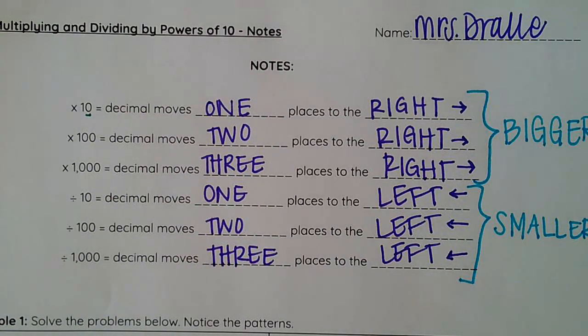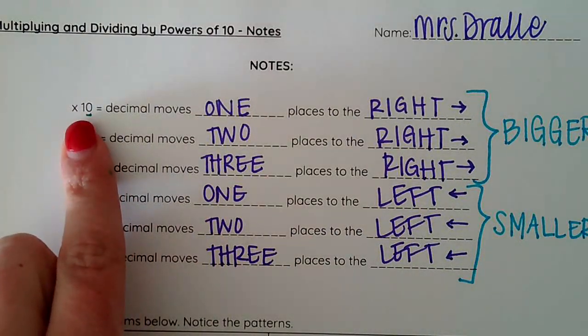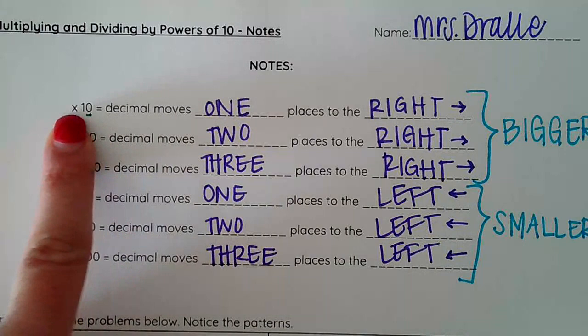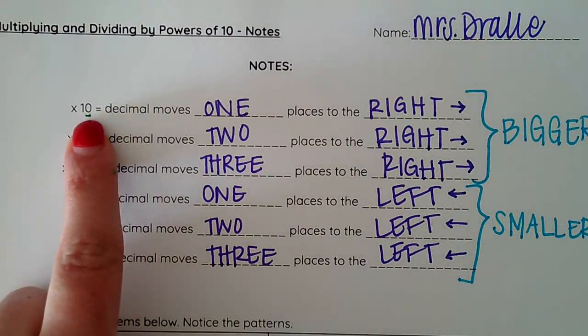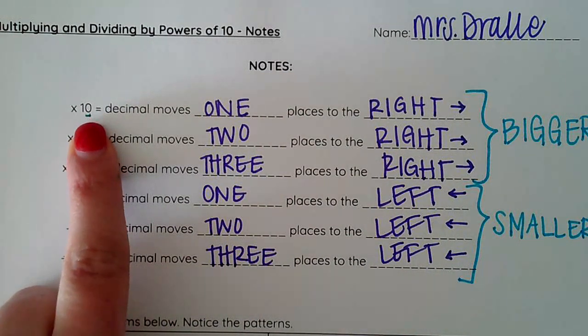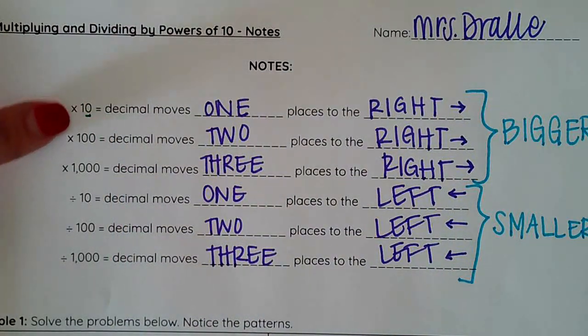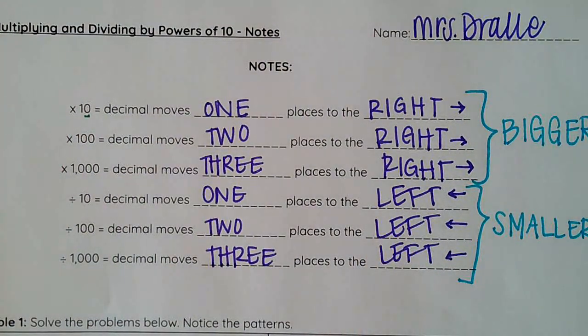So let's get started. When we are multiplying by or dividing by a power of 10, there are two parts. We have our symbol, in this case multiplying or dividing, and then we have what power of 10. Each of those parts tells us something different. The symbol tells us which direction our decimal is going to move.